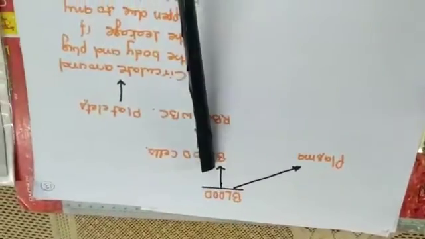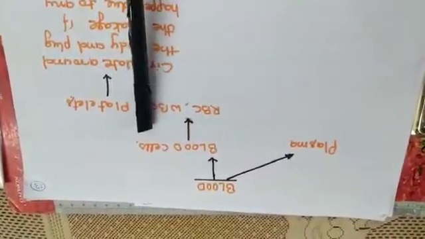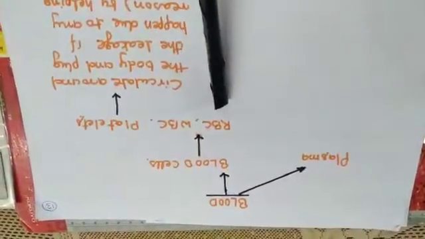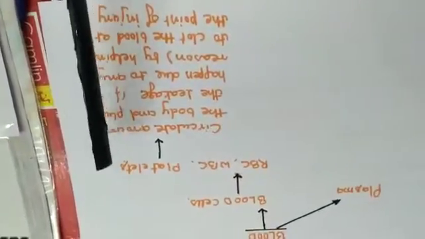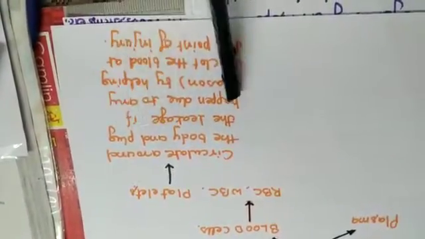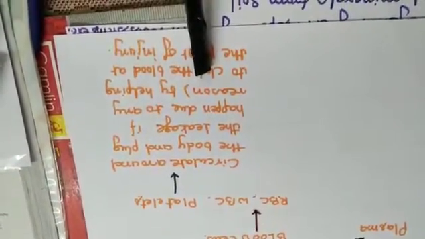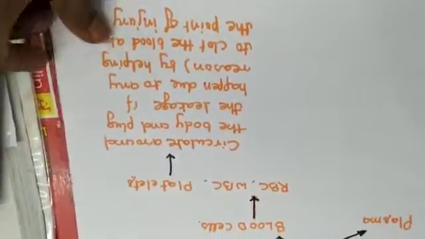Let's talk about blood. Blood has 2 parts, plasma and blood cells. Blood cells include RBC, WBC and platelets. Platelets have a very special function. They circulate around the body and plug any leakage that happens for any reason by helping to clot the blood at the point of injury.